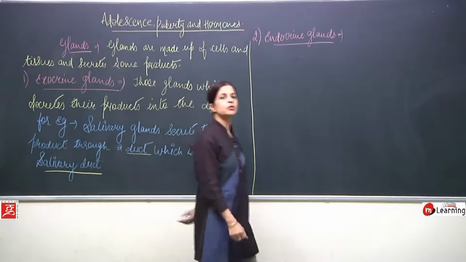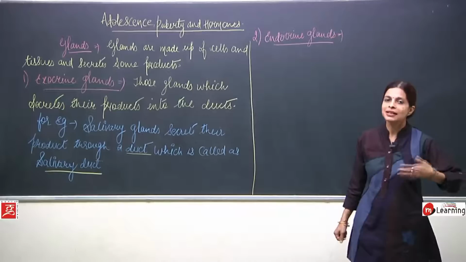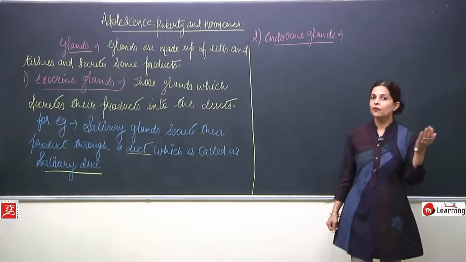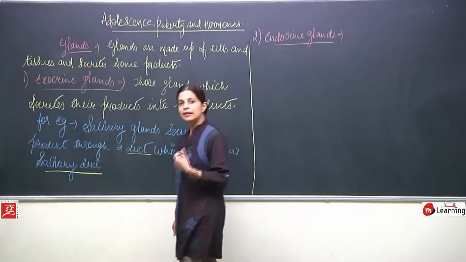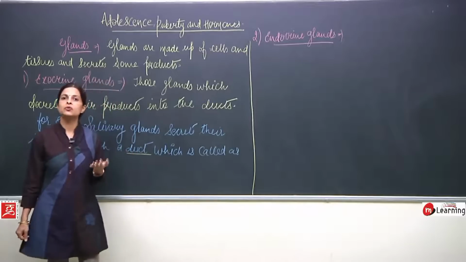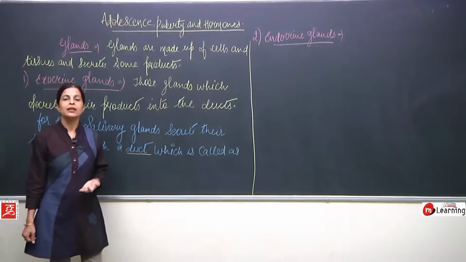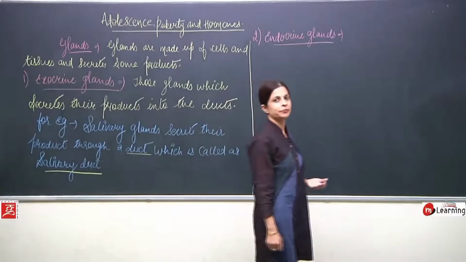So where are these going to secrete their product? These are the glands which secrete their product without ducts. Then how and where is it going to go? These glands secrete their product directly into the blood. So these are known as endocrine glands.